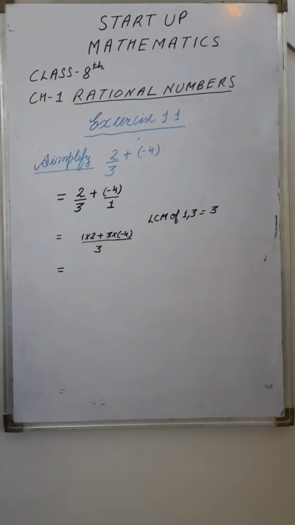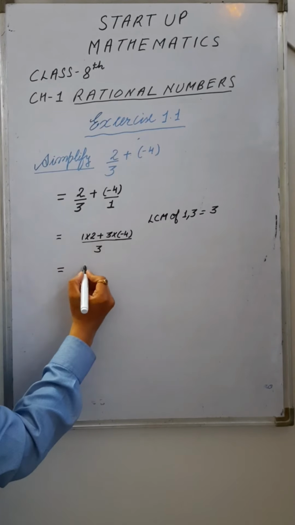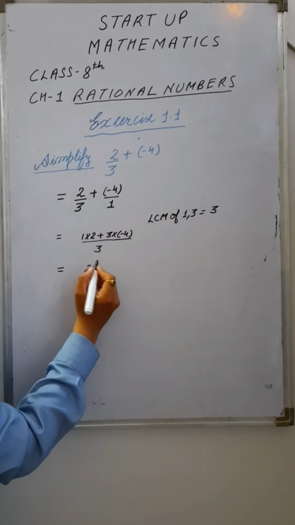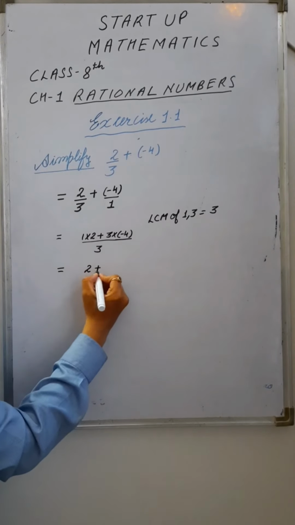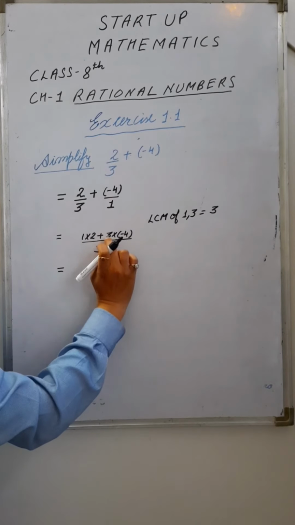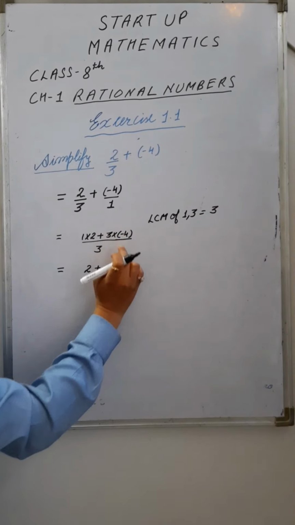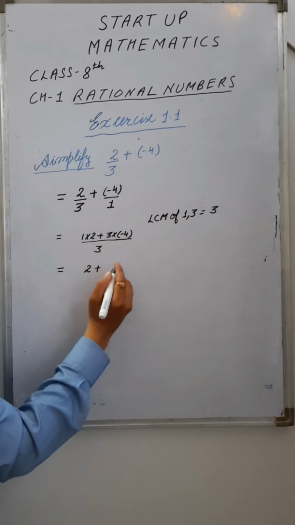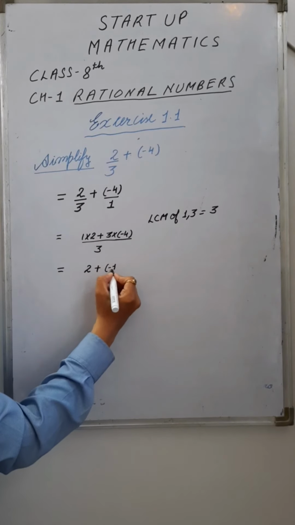Solve the numerator part. 1 multiply 2 or 2 multiply 1, that is 2, plus sign as it is. Here 3 multiply minus 4. The answer is minus 12.